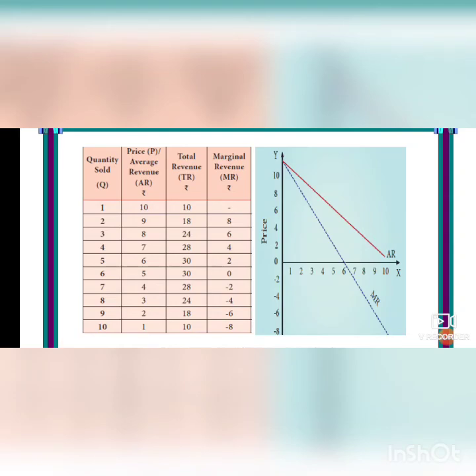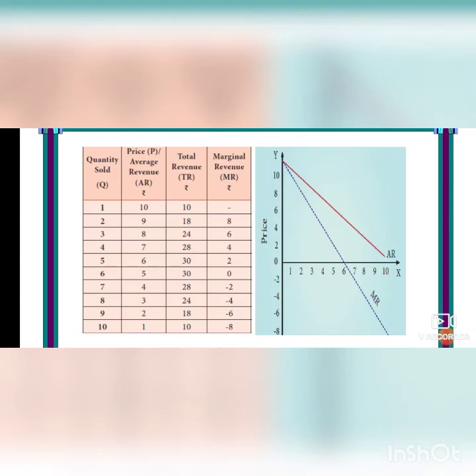So as we did in the previous tabular schedule, you will calculate like that. 18 minus 10, 8. 24 minus 18, 6. 28 minus 24, 4. 30 minus 28, 2. 30 minus 30, 0. Why 30 is coming, you can ask. When it is constant, the 30 will come. In 6 also 30 will come and 5 also 30 will come, isn't it?